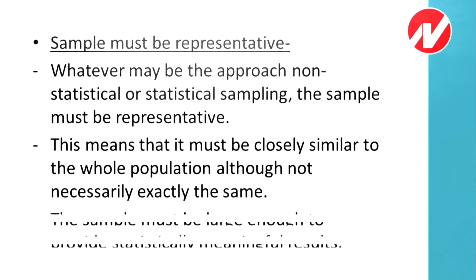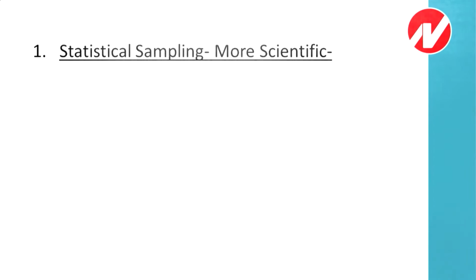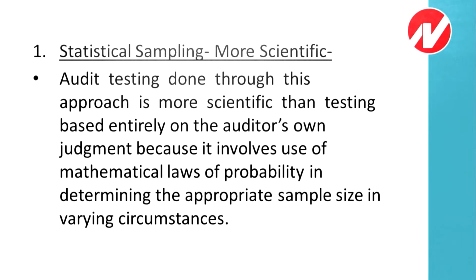The next point is, the sample must be large enough to provide statistically meaningful results. Sample इतना होना चाहिए कि we can derive some meaningful results. The first method, that is statistical sampling, it is more scientific. Obviously, it is based on the science. Audit testing done through this approach is more scientific than testing based entirely on the auditor's own judgment, because it involves the use of mathematical laws of probability in determining the appropriate sample size in varying circumstances.